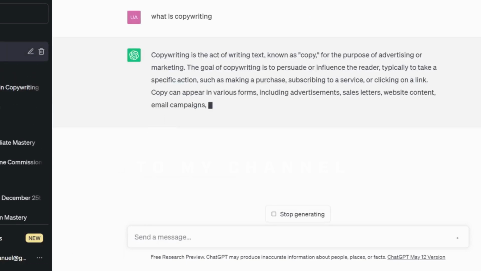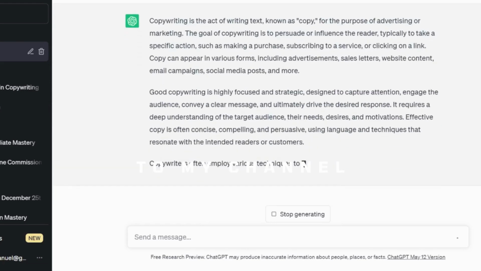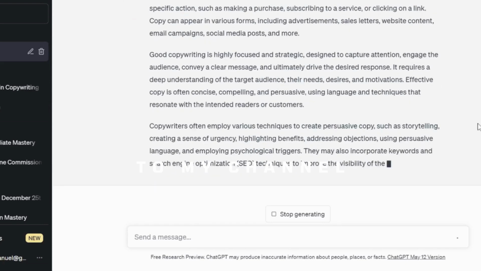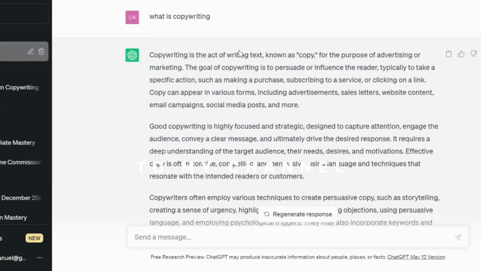It said copywriting is the art of writing text, known as copy, for the purpose of advertising or marketing. Do you see it?